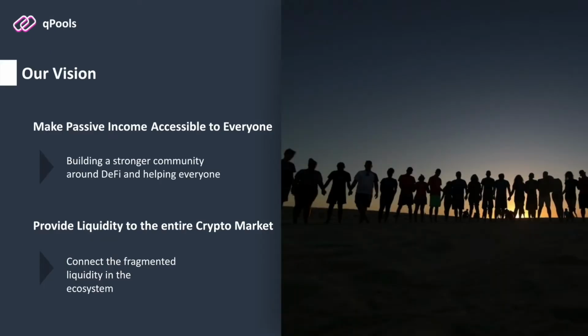Our vision at qPools Finance is to build a protocol with both the user and the ecosystem in mind. We want to make earning passive income more accessible to everybody, and we want to provide liquidity to the entire crypto market by connecting the fragmented liquidity caused by the growing number of protocols in the ecosystem.